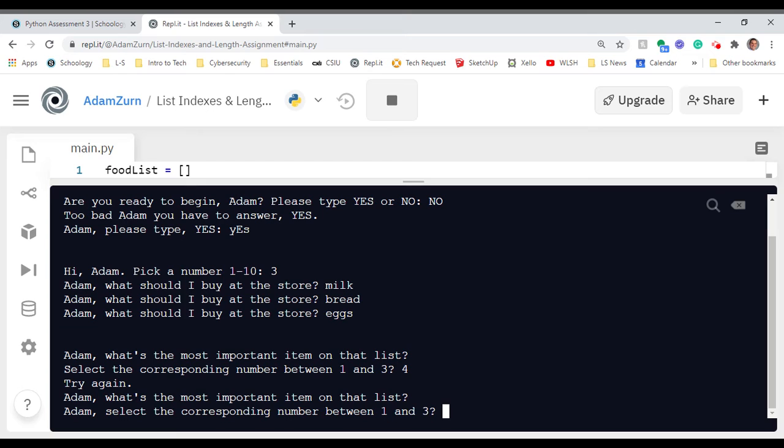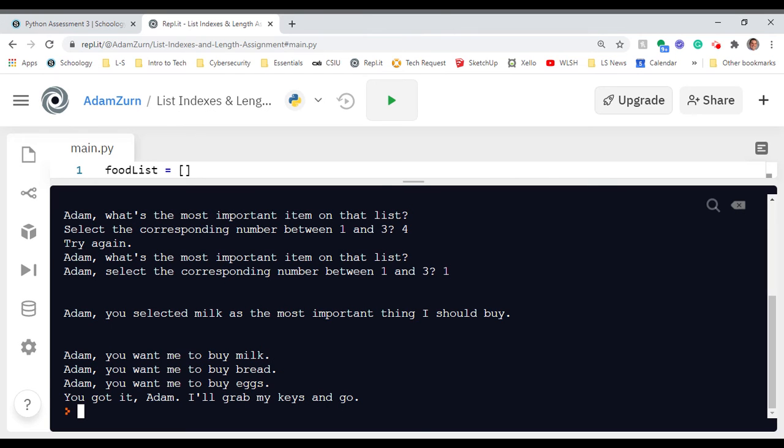All right, Adam, 1 to 3. So I'm going to say, now listen carefully here, I'm going to say that I think the most important item on that list is milk. And so that is the first item. Now think carefully about Python. What does Python start numbering? So I'm going to type in 1, and I'm expecting it to say milk. Now, spoiler, it is going to say that. But I've done some coding in there so that 1 actually matches up with the first item on the list, because technically the first item on the list is really 0.